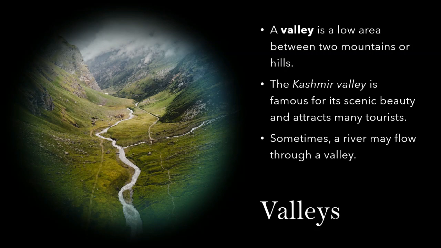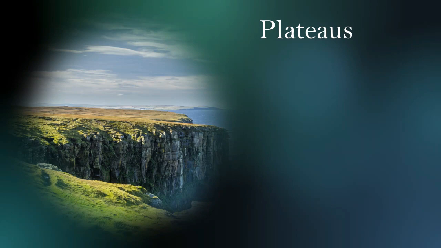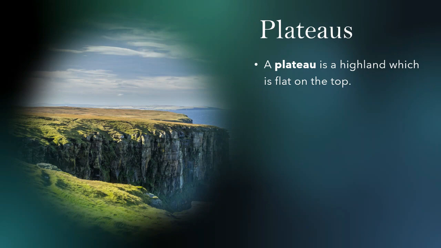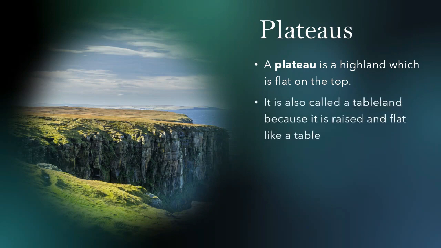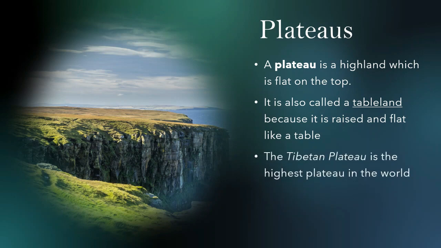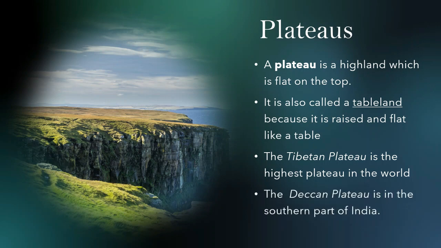Now, what is a plateau? A plateau is a highland which is flat on the top. It is also called a tableland because it is raised and flat like a table. The Tibetan Plateau is the highest plateau in the world. The Deccan Plateau is in the southern part of India.